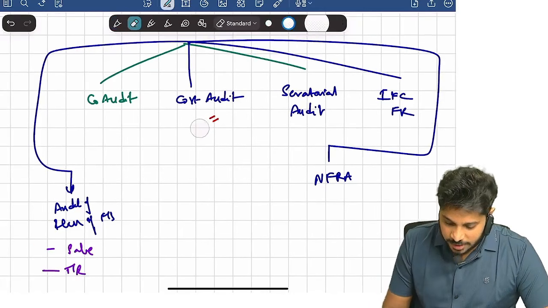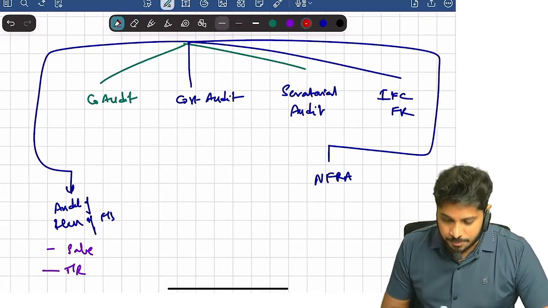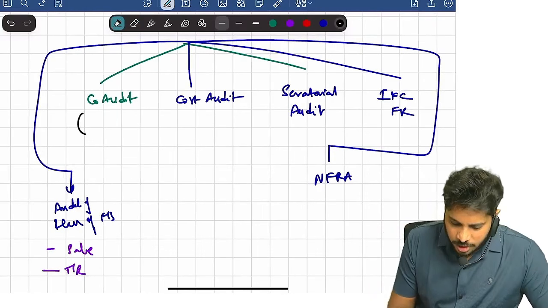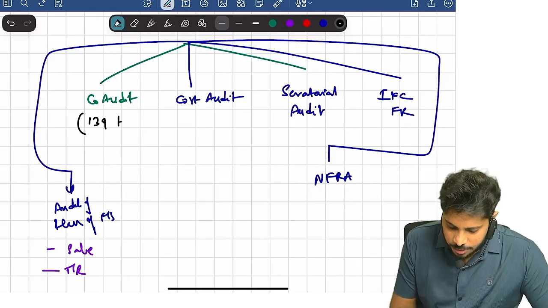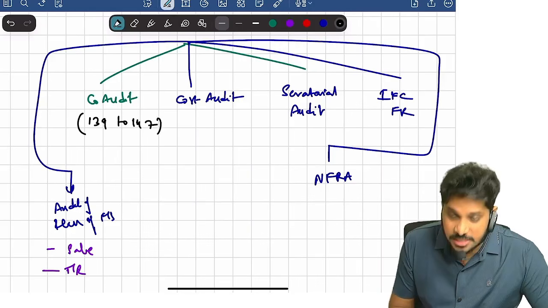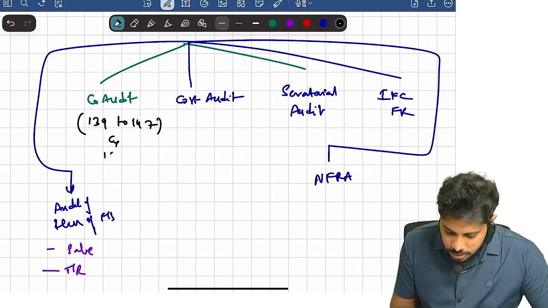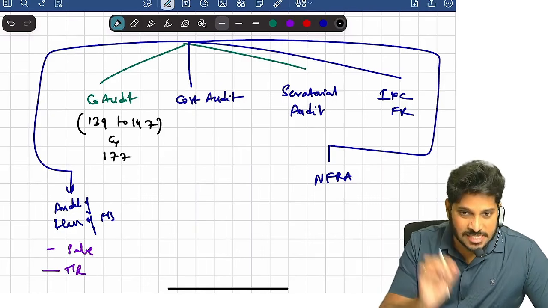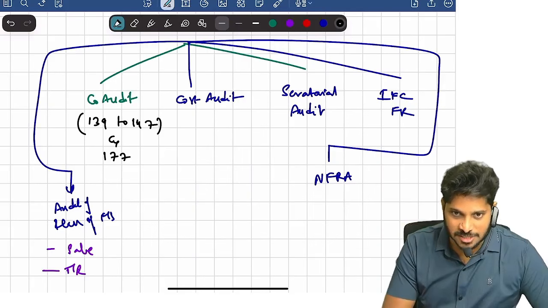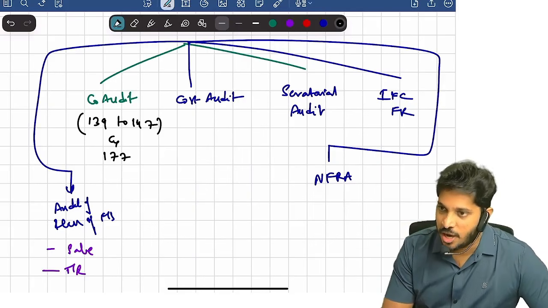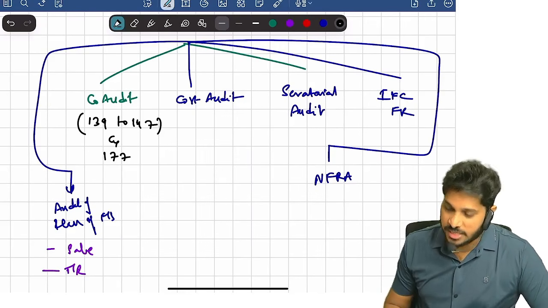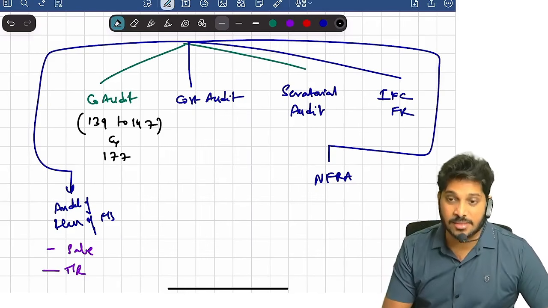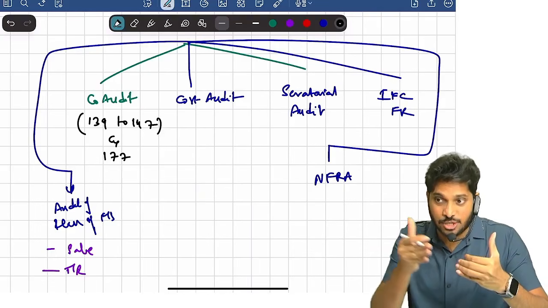Now, before I proceed further, what are the sections applicable for you? Company audit provisions: here we are going to discuss Sections 139 to 147, and also Section 177, which deals with audit committee provisions, whereas Sections 139 to 147, these nine sections, deal with statutory audit provisions.